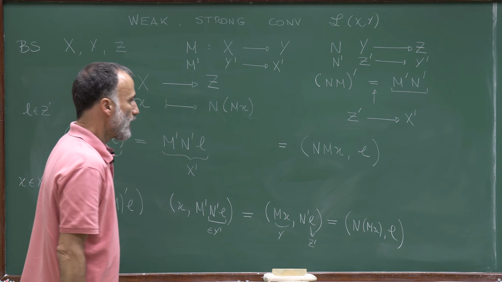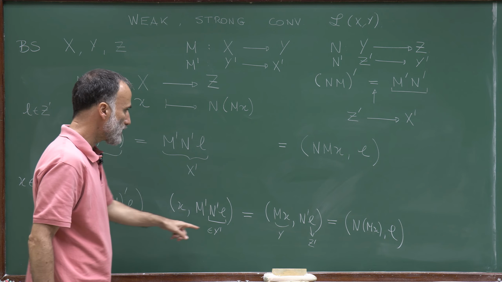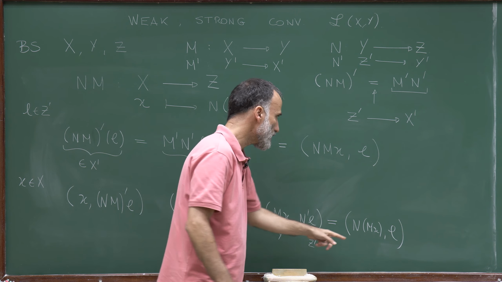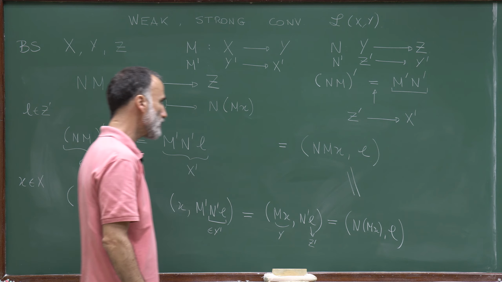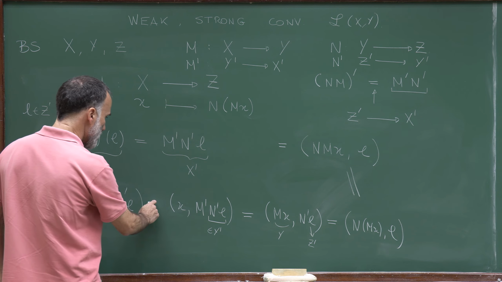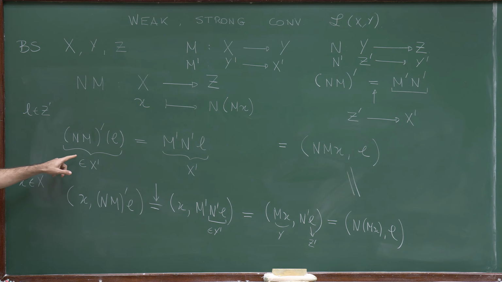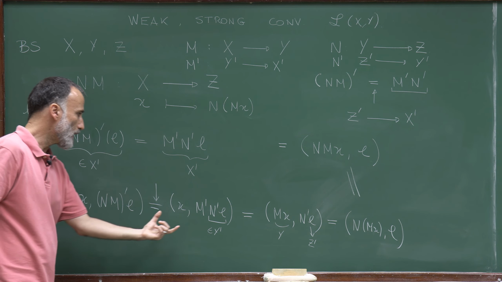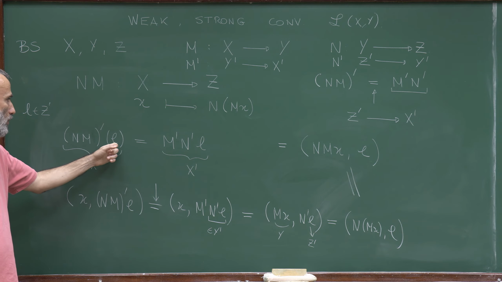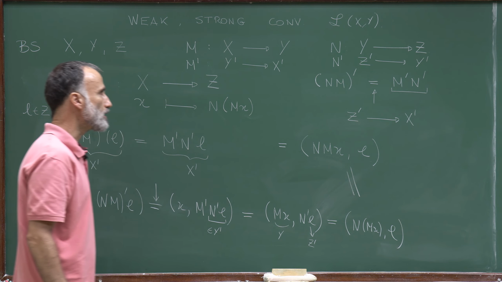So by definition of N', this is equal to N applied to Mx, then L. And you see that the left-hand side which we computed and the right-hand side which we just computed are equal. These two expressions are equal. So indeed, we proved that for all x, we have this identity. And since this identity holds for all x, this means that these two bounded linear functionals are equal. Since these two bounded linear functionals are equal for all L, we have that these two operators are indeed equal.